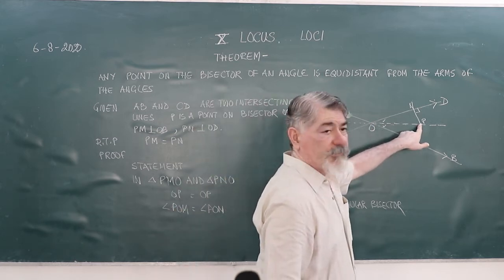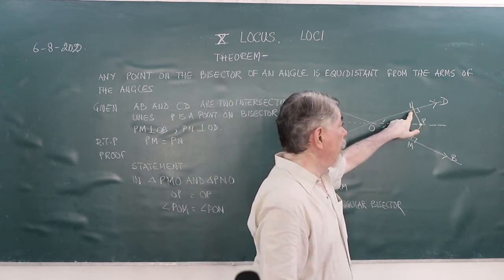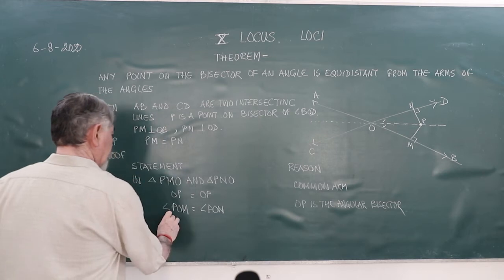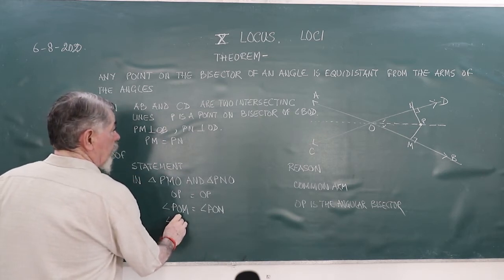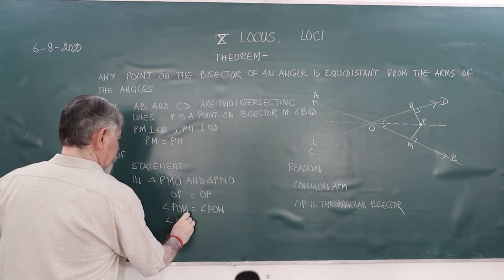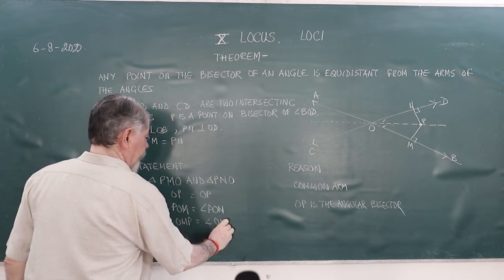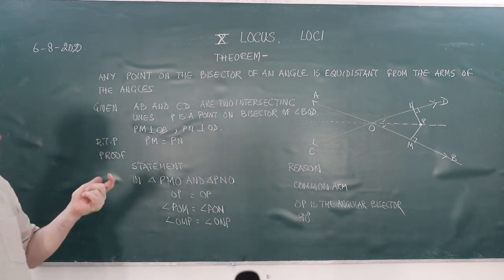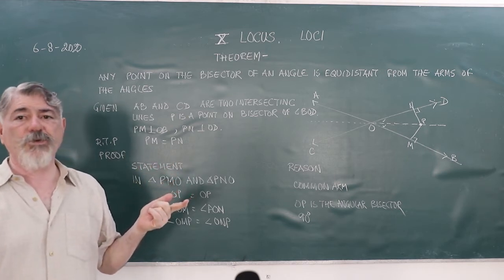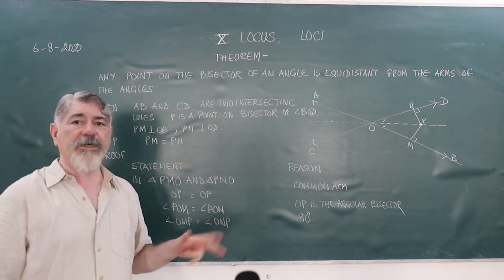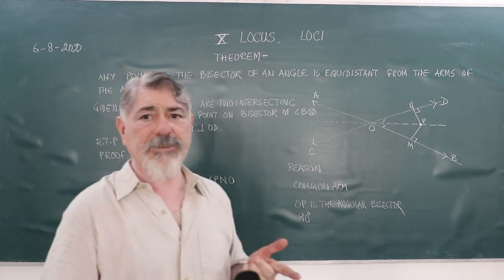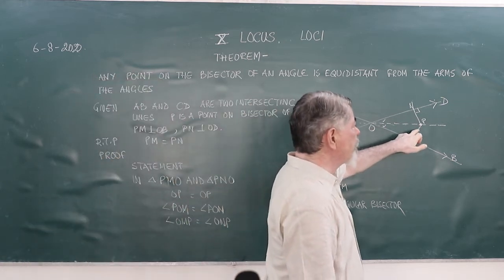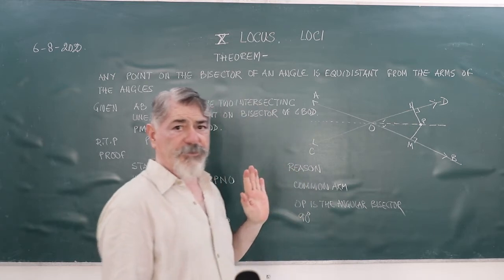OP, I have proved them to be equal. And this angle is how much? 90. This angle is how much? 90. Angle OMP is equal to angle ONP, 90 by construction. We have drawn perpendiculars. We have said PM is perpendicular to OB and PN is perpendicular to OD. So two angles and one arm of one triangle are equal to two angles and one arm of the other triangle. You would say that the arm should be included. If two angles are equal, then automatically the third angle will become equal, so there is no problem for that also.